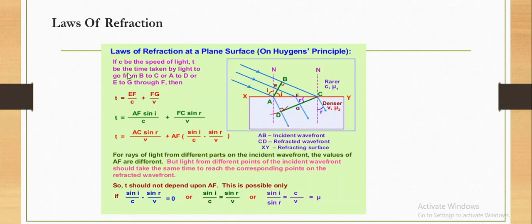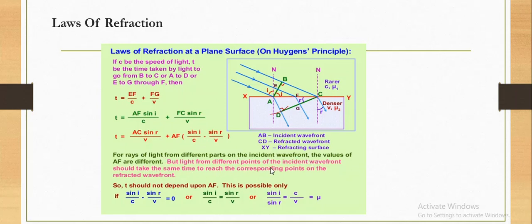So here mathematically, if c be the speed of light, t be the time taken by light to go from B to C or A to D or E to G through F, then T is equal to EF by c plus FG by v. T is equal to AF sin i by c plus FC sin r by v. So T is equal to AC sin r by v plus AF whole into (sin i by c minus sin r by v).